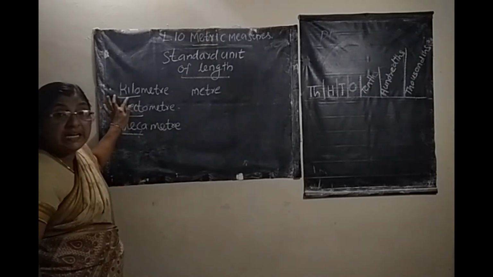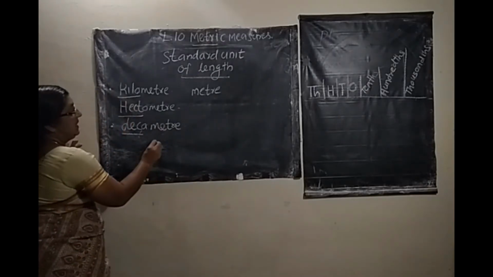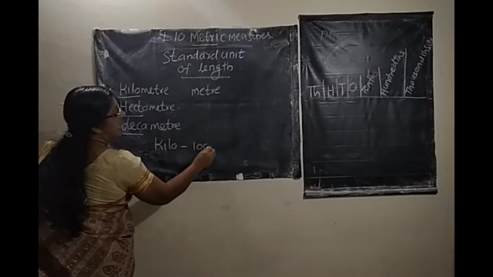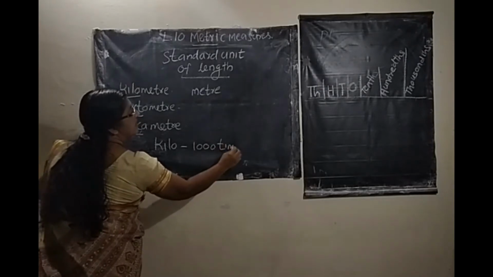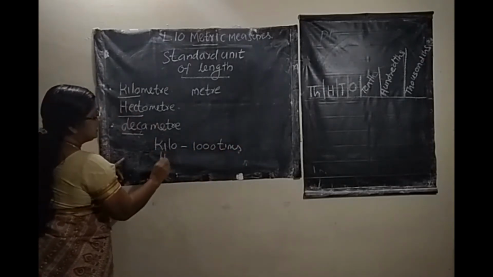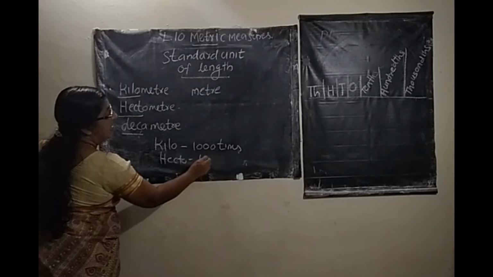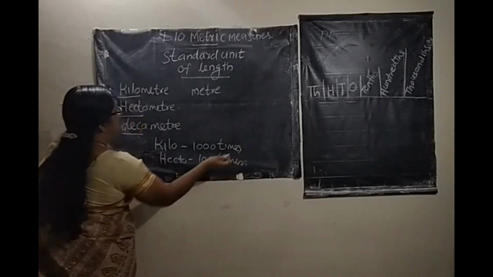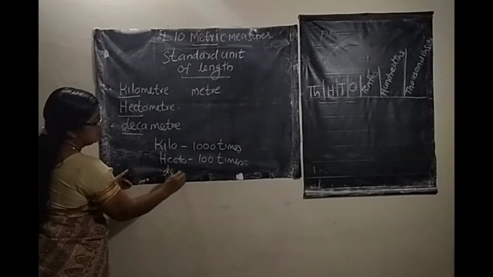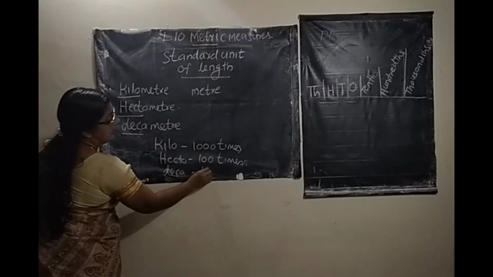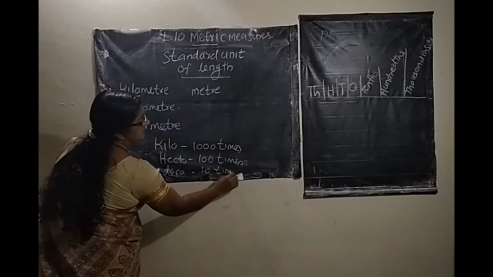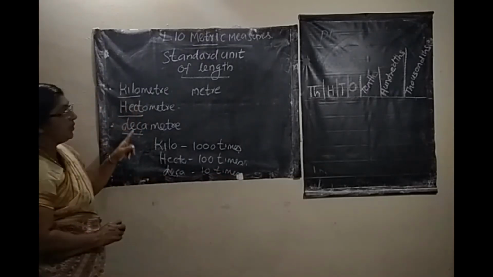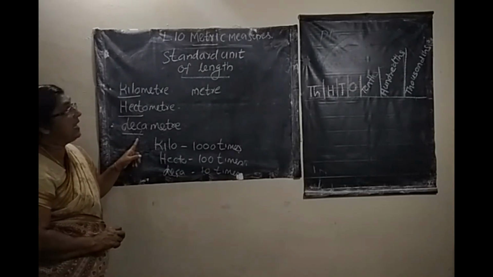Kilo means 1000 times. Hecto means 100 times. Deca means 10 times. Kilo, hecto, deca, the prefixes.